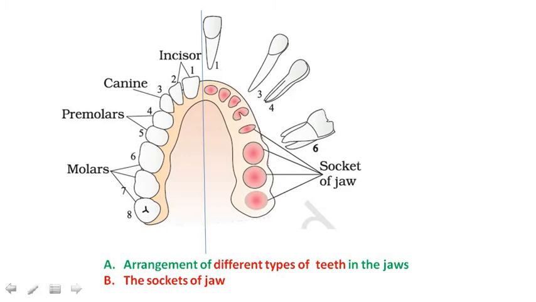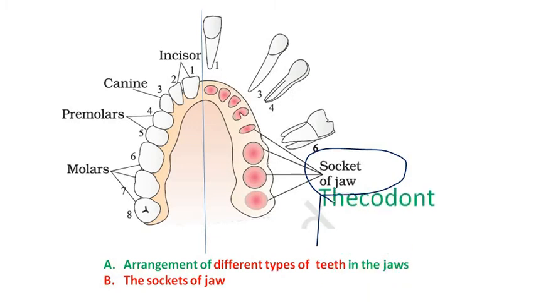Now, come to the arrangement of teeth. When we are observing the teeth in human beings, all the teeth are embedded in a socket of the jaw. This type of arrangement is commonly called thecodont. Thecodont is the arrangement in which all the teeth are set into a socket of the jaw bone.